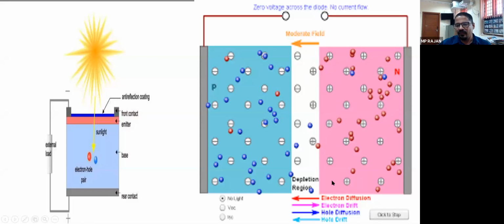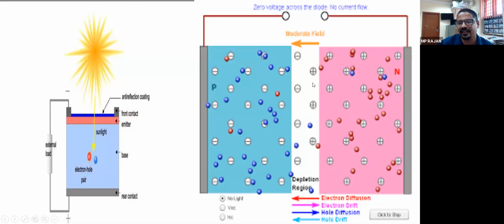When light is falling on this junction, there is an electron drift. This rose color arrow mark you can see is an electron drift towards the right. The same way, there is a hole drift towards the left. New electron hole pairs are being formed. These electrons are moving because here there is a potential barrier having positive on the right side and negative on the left side.